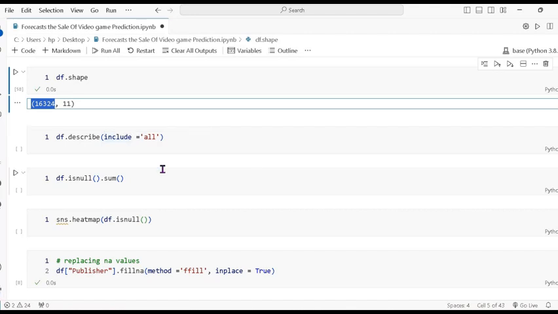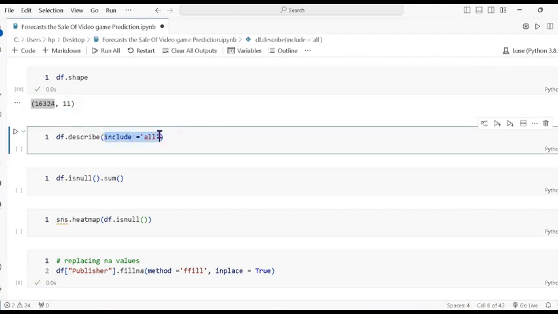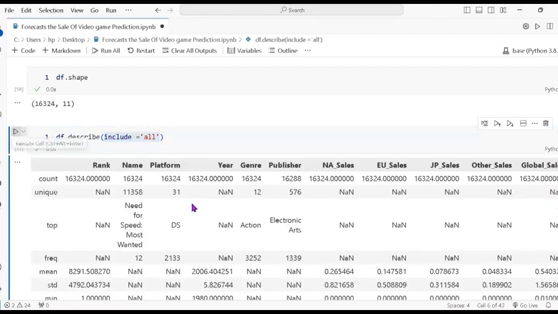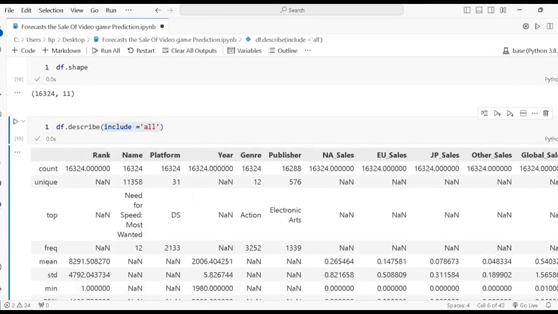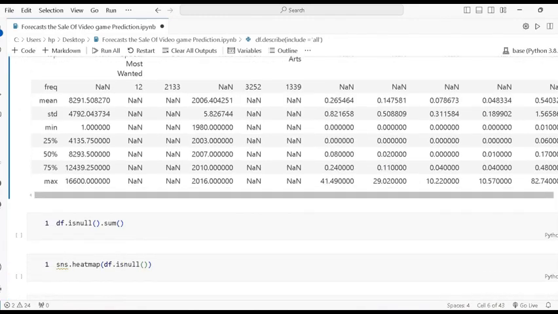It means that it shows you numeric statistical values as well as string type values also. If I do not pass this parameter, it only shows the numeric values, mean, mode. So you can see that it shows all 11 column values.